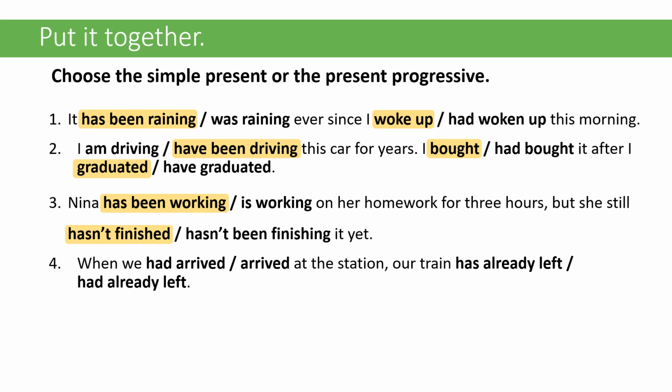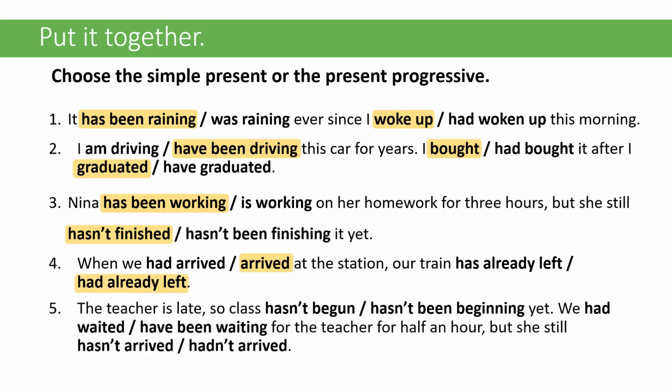So when we had arrived or arrived at the station, our train has already left or had already left. So it's when we arrived at the station, our train had already left. The teacher is late, so class hasn't begun, hasn't been beginning. Should be hasn't begun. So again, this is describing a state. Either something has started or begun, or it hasn't, right? We're not going to use it in the progressive.